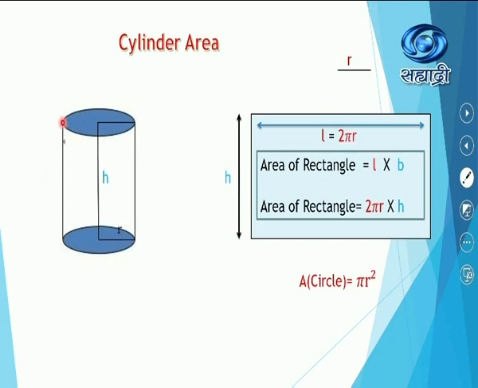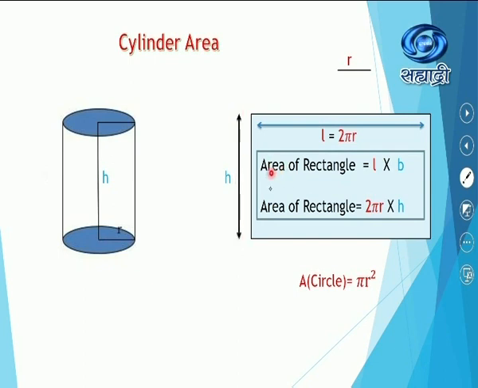Its length will be equal to how much? Correct, the circumference of the circle. And what will be its breadth? Breadth will be equal to the height of the cylinder. Therefore, here you can see L is equal to 2 pi r, which is the circumference of the circle. Breadth is equal to the height.